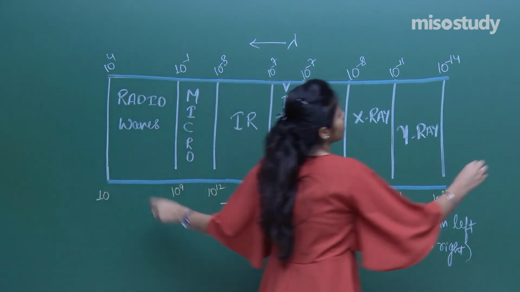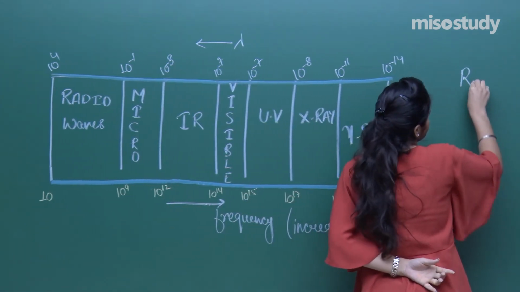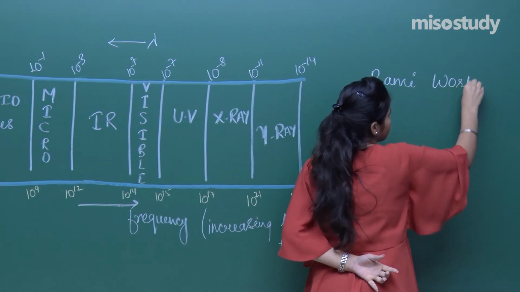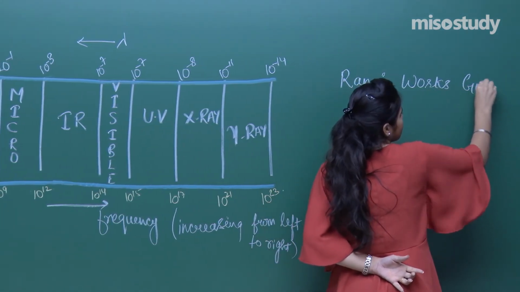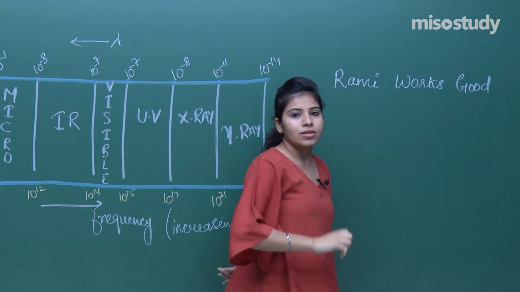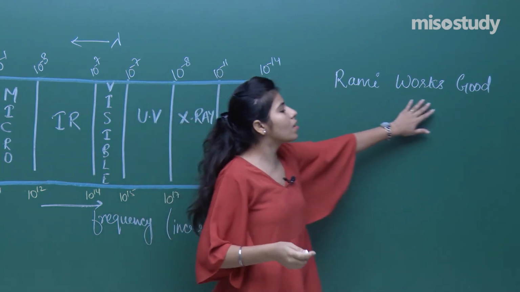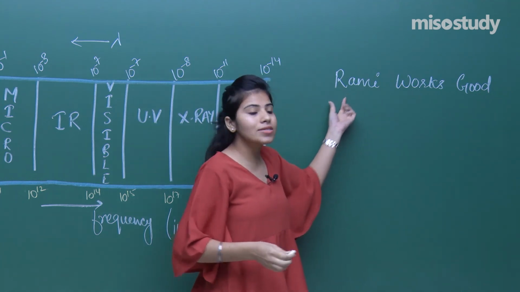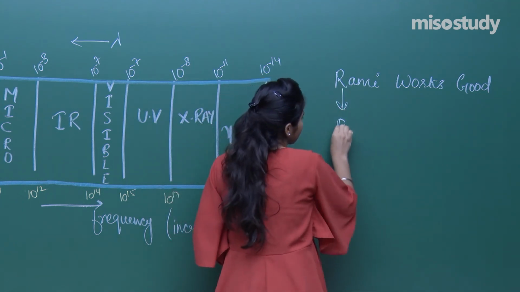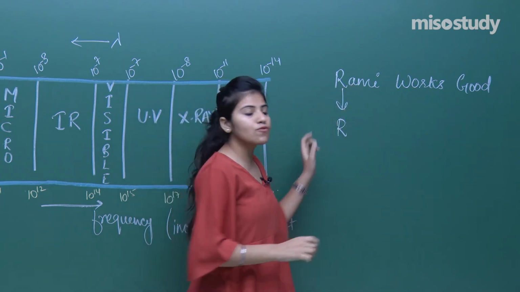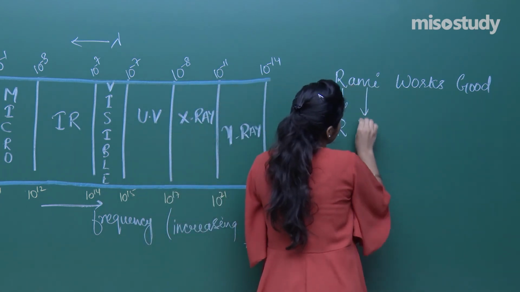Now there is a trick, that is "Rummy works good." Okay, this is a statement that you have to remember. Here R stands for radio waves, which I'll be denoting by R. M is for microwave.